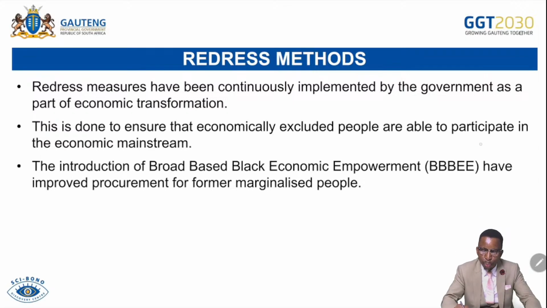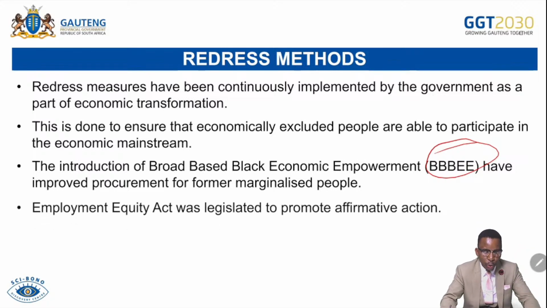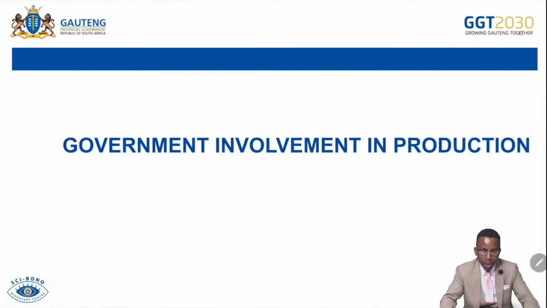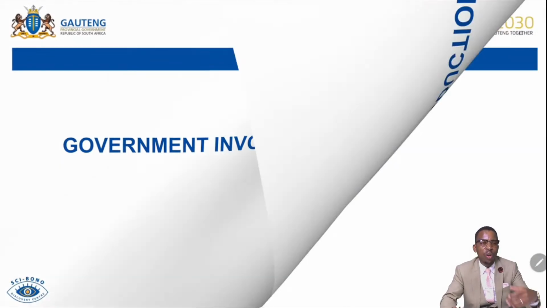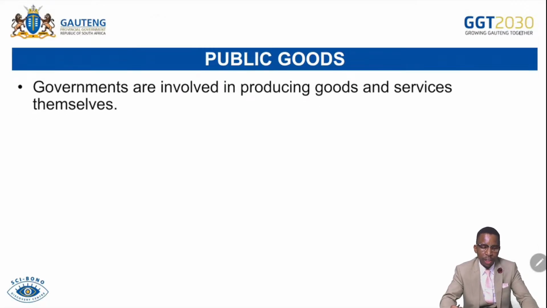So this talks to broad-based black economic empowerment, and then land reform policies are also in place. Also, the Employment Equity Act is in place to ensure what we call affirmative action in the economy. And then we have a lot of ways of income redistribution, but now let's move on because we're running out of time. State intervention in production of public goods.